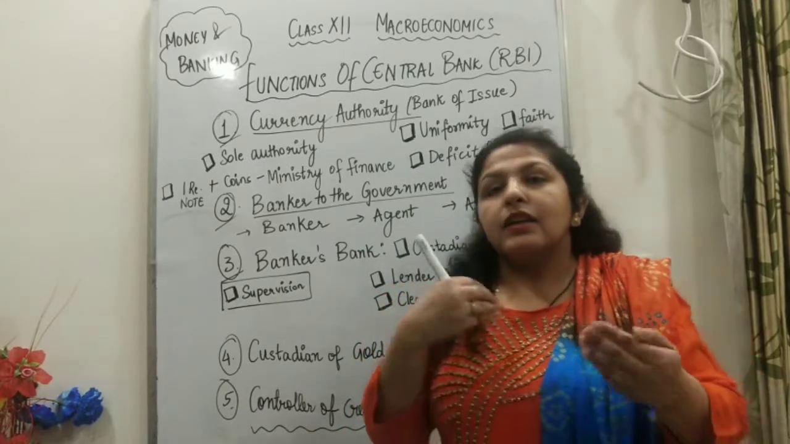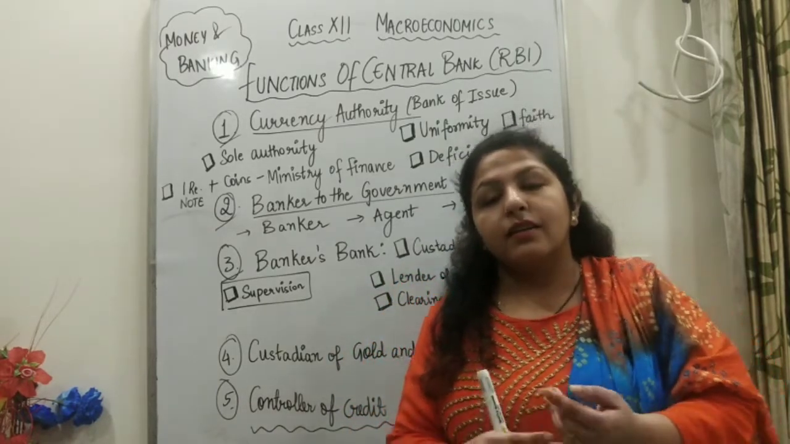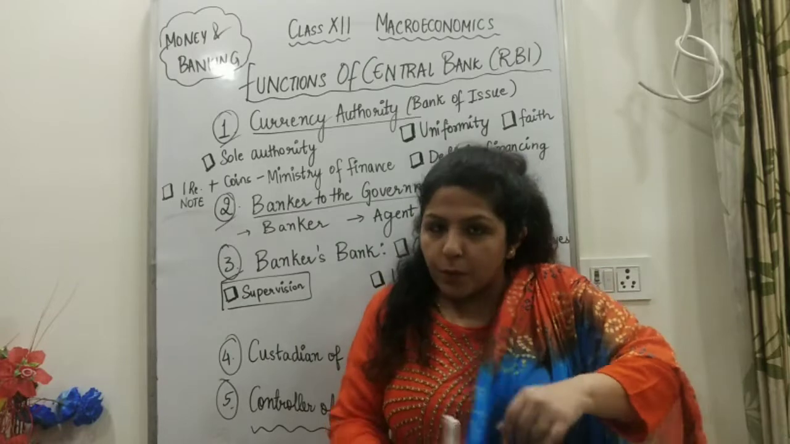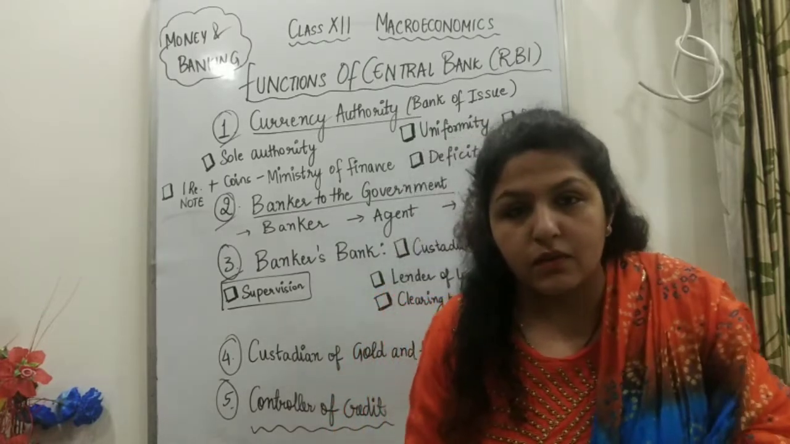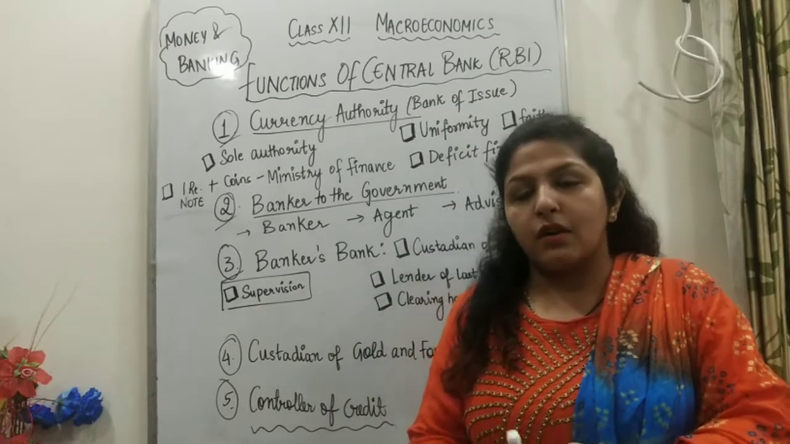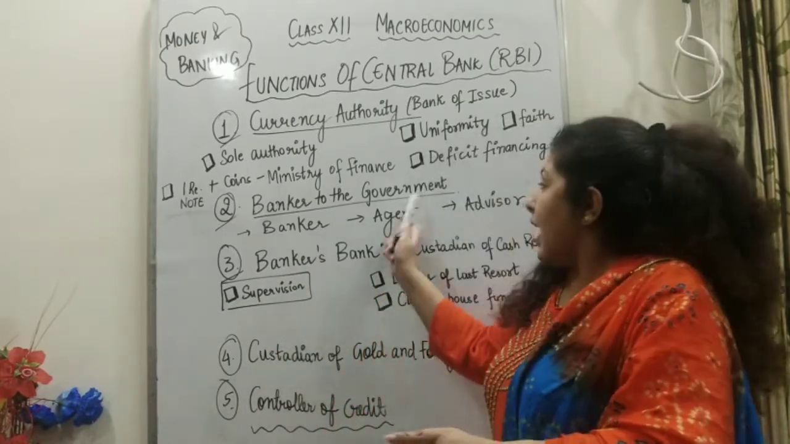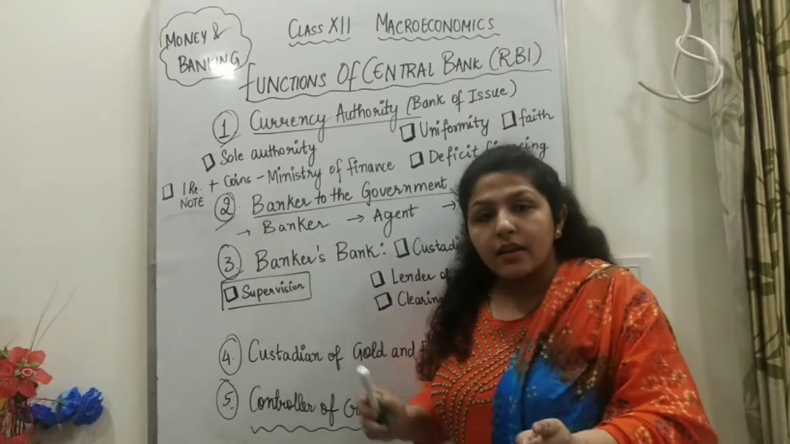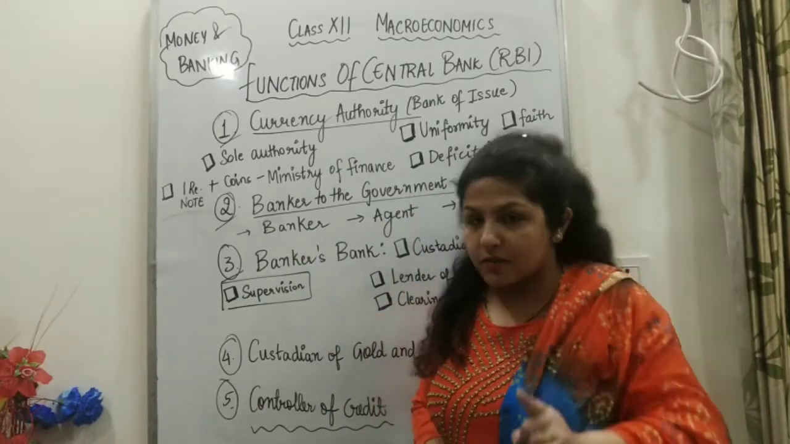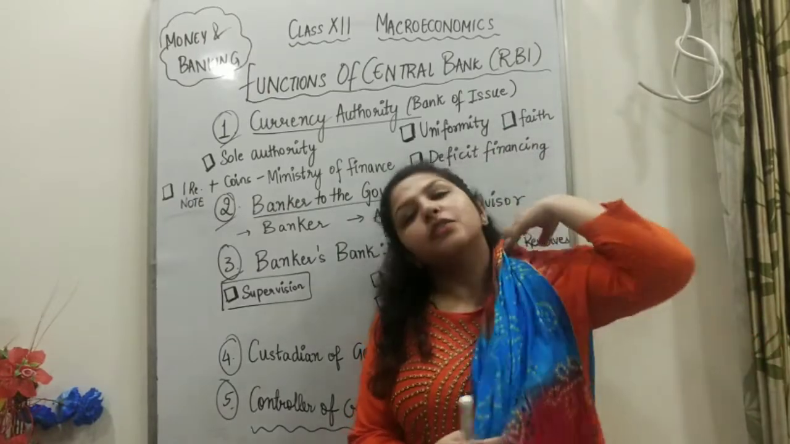The government can deposit money in the central bank through a current account. I hope you know the difference between a current account and a savings account. Current accounts are opened by businessmen and savings accounts are opened by normal households. Right? So the government has a current account in the central bank. So that's why the central bank works as a banker to the government.